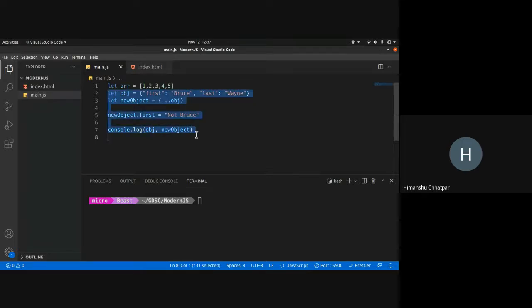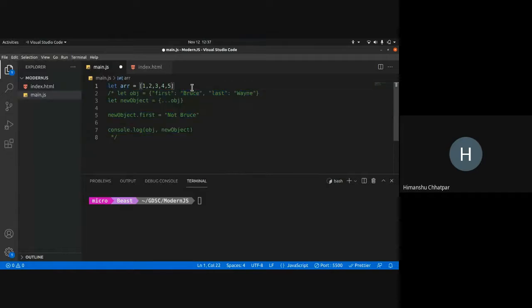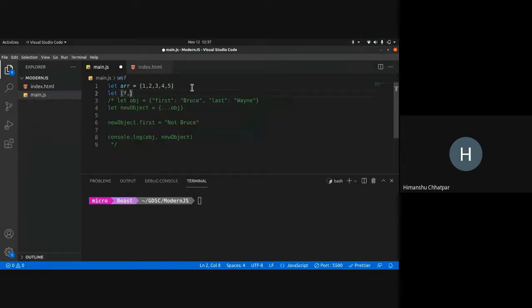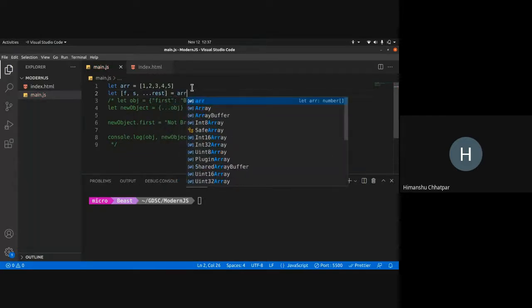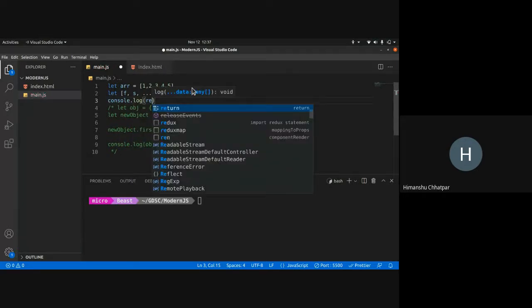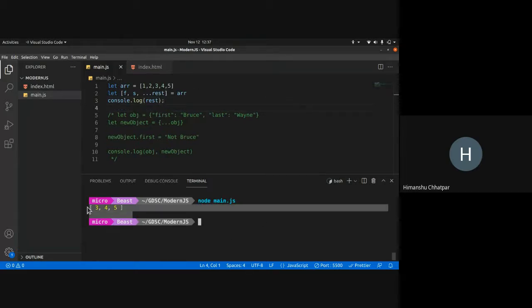We just toggle comment this. Like let first, second, dot dot dot rest equals to array, right? So now if I console.log rest, you can see rest is this array 3, 4, 5.